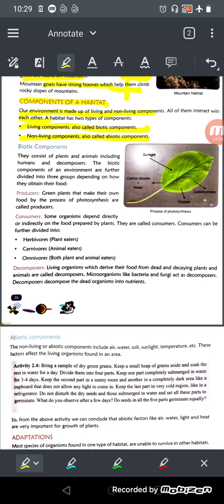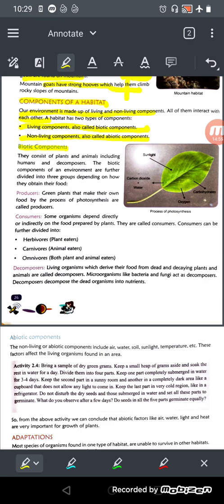What are biotic components? They consist of plants and animals, including humans and decomposers, right? Decomposers means the microorganisms, like bacteria and viruses, which decompose dead and decaying plants and animals.